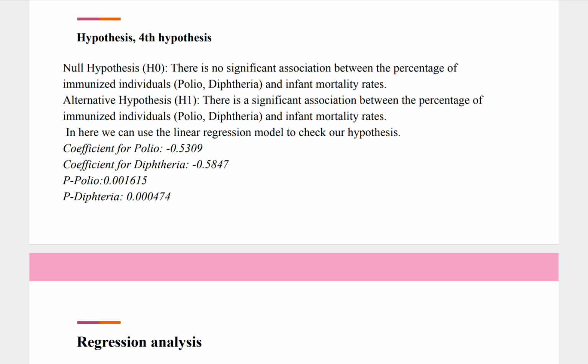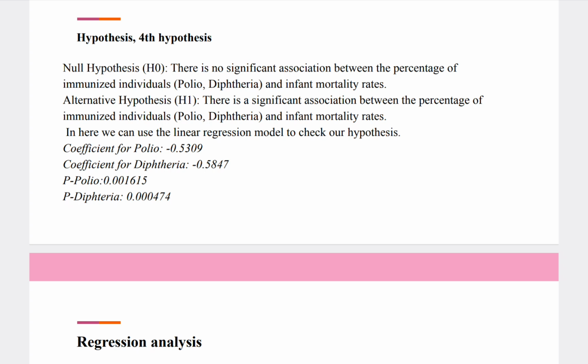First of all, we check separately: polio separately with infant mortality, diphtheria separately. Here the coefficient for polio is 0.5 and the p-value for polio is 0.016, which tells us that there is a negative correlation.